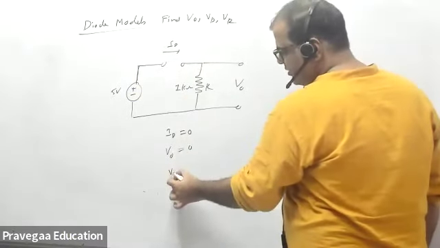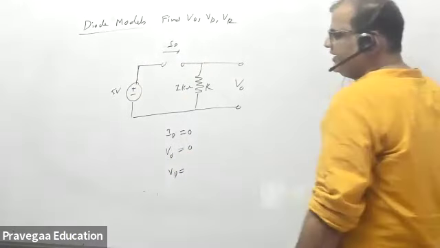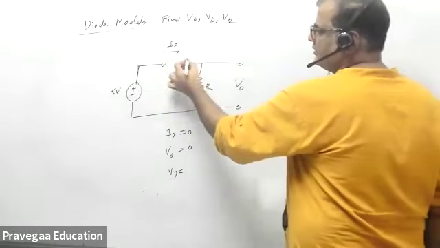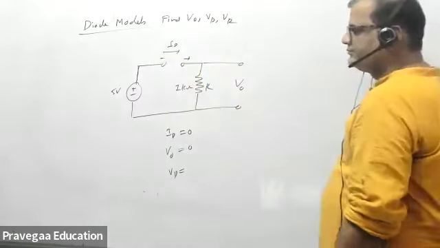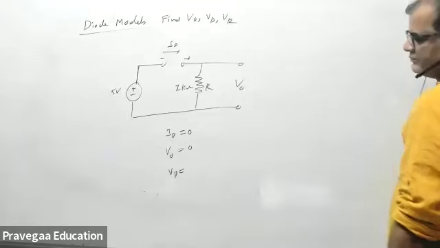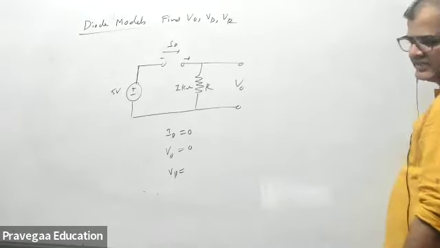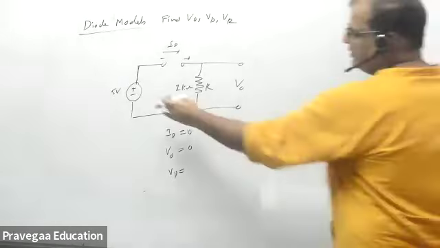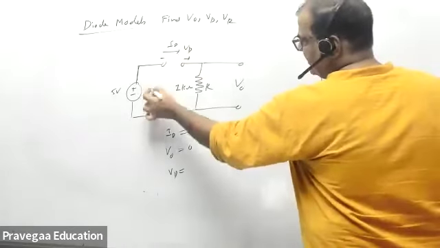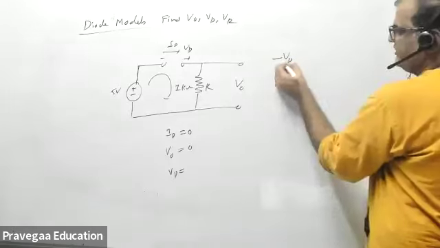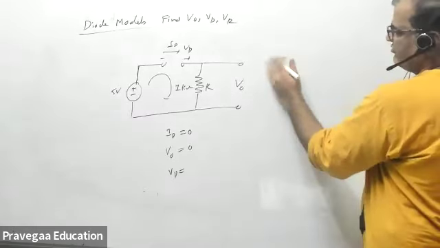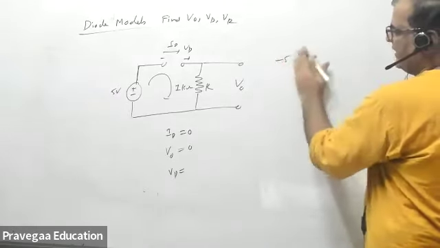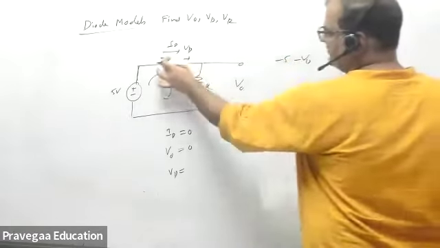What is VD? It will be 5 volt, sir. Minus 5 volt. So you can say this is VD, and you can apply KVL here. Minus 5 minus VD. This is minus VD.